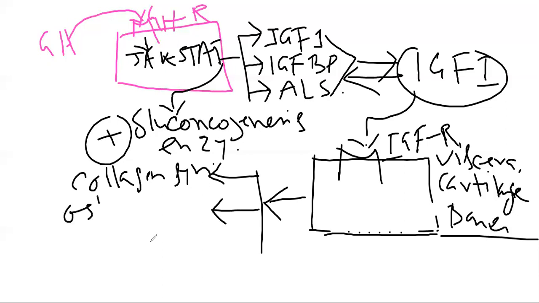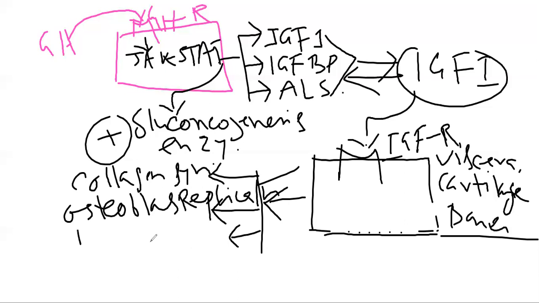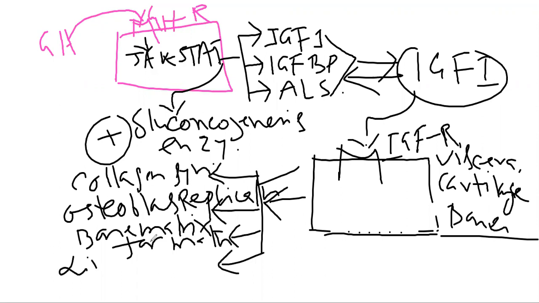Osteoblast replication will occur by this IGF. And number 3 is bone matrix formation. Bone matrix formation will be done, and linear growth. Finally is the linear growth. So all these 4 actions can be done by the IGF, insulin-like growth factor 1.